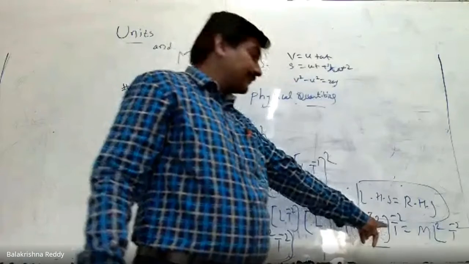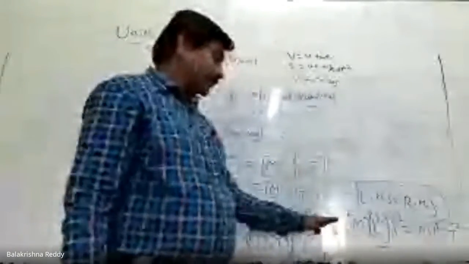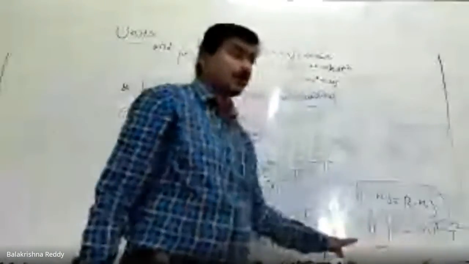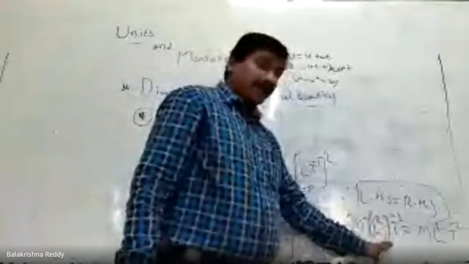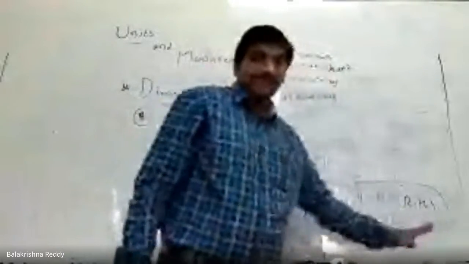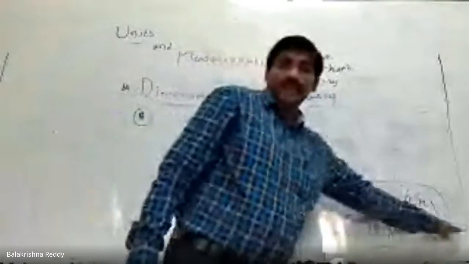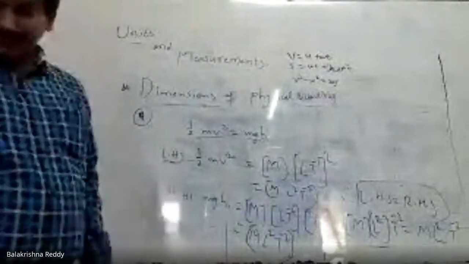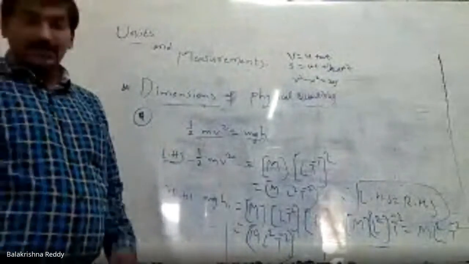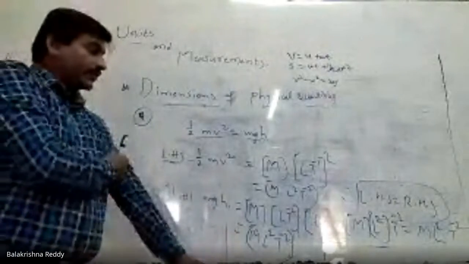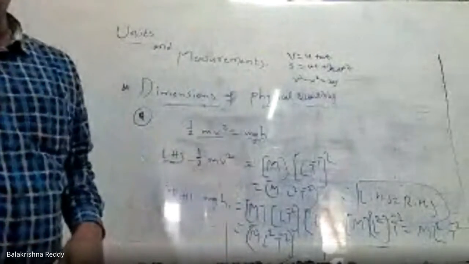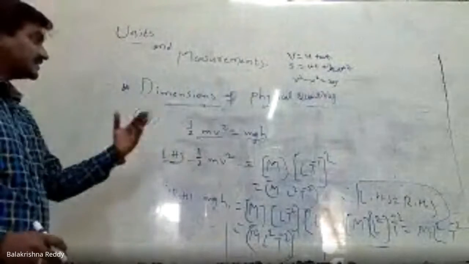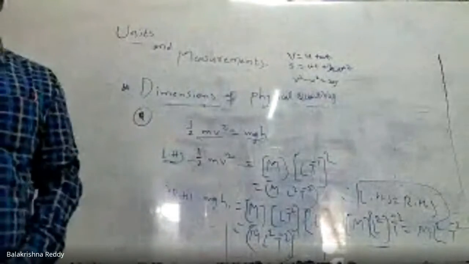Therefore, according to the principle of homogeneity, the same physical quantities are equated: mass, length square, and time minus 2. So dimensionally, this equation is correct.